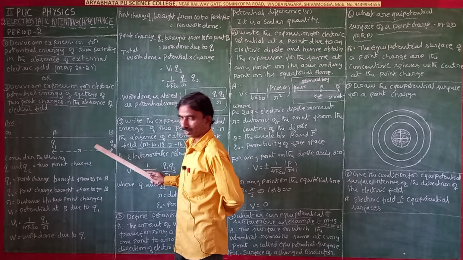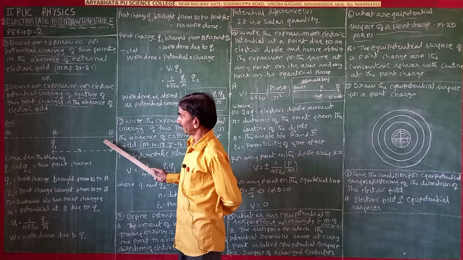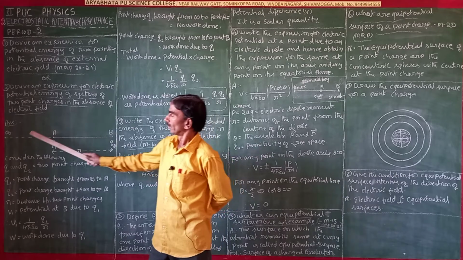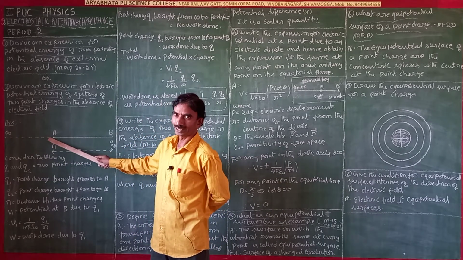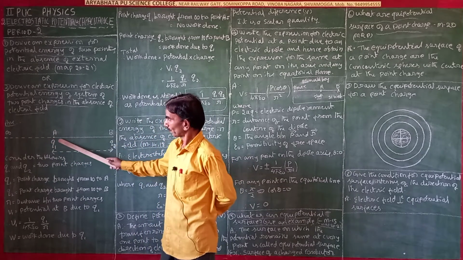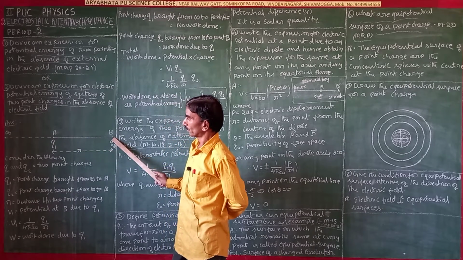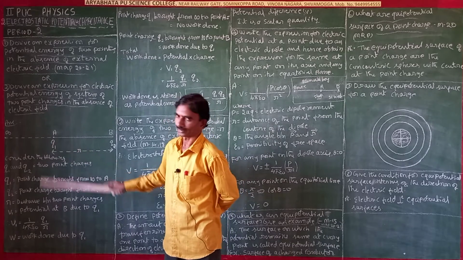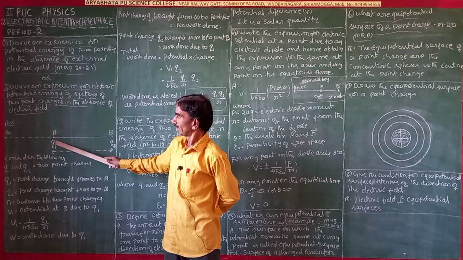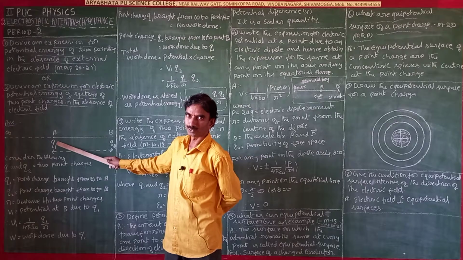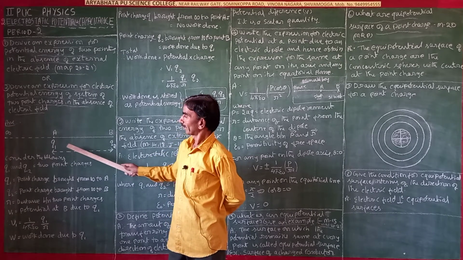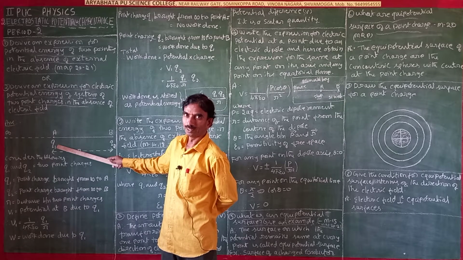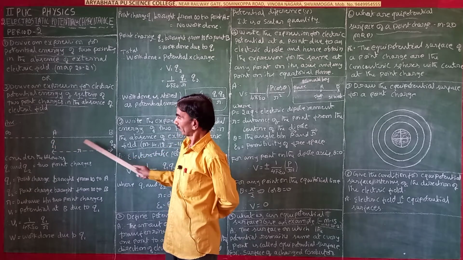To bring the Q2 charge from infinity to B, we have to do work against the Q1 charge, because Q2 is repelled by the Q1 charge. So that is the work done due to Q1. Here the Q1 charge is there, and due to that charge we have to do work.